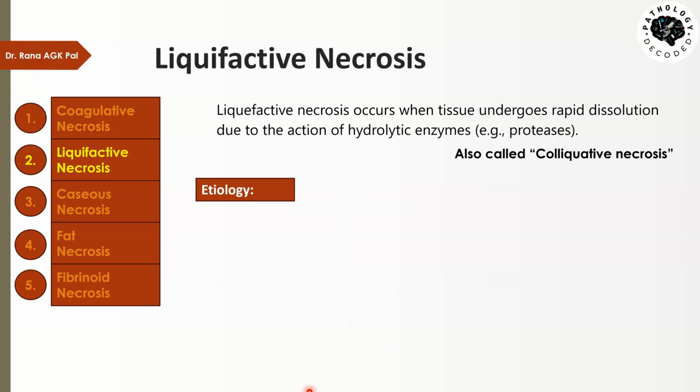And what is the etiology? The common etiology for this necrosis is bacterial or fungal infections. These bacteria, particularly, are known as pyogenic bacteria, or pus generating bacteria. So what is pus? Pus is those dead cells which have become liquefied. So pus is in liquid form. So over here the cells become liquefied, and that's why it is called liquefactive necrosis.